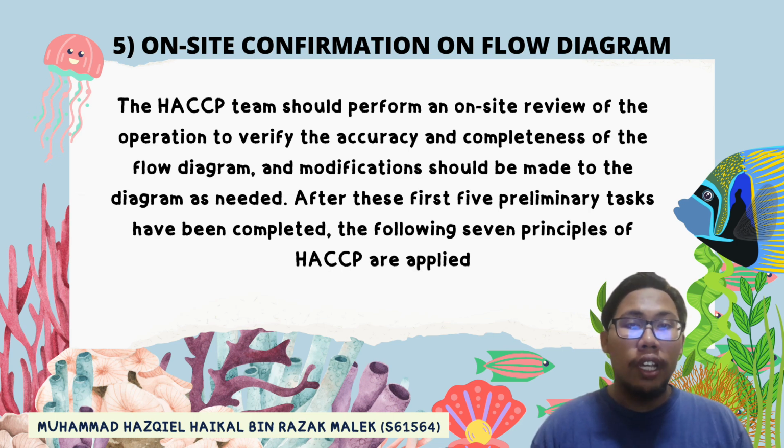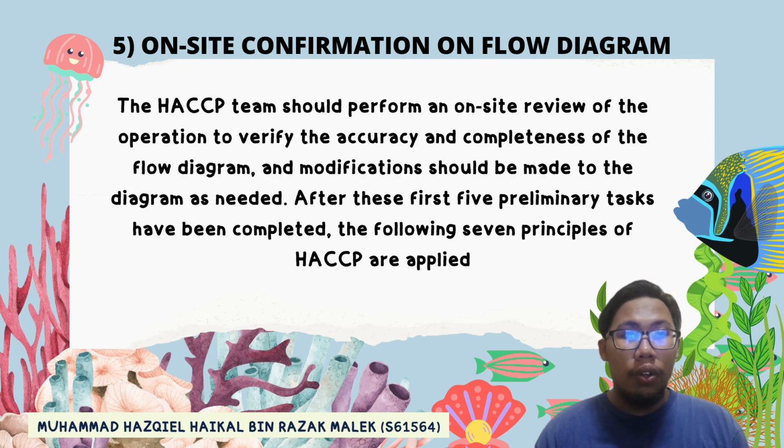Now I will present the next steps to develop a HACCP plan. On number 5, on-site confirmation of the flow diagram. The HACCP team should perform an on-site review of the operation to verify the accuracy and completeness of the flow diagram, and modifications should be made to the diagram as needed. After these first 5 preliminary tasks have been completed, the following 7 principles of HACCP are applied.